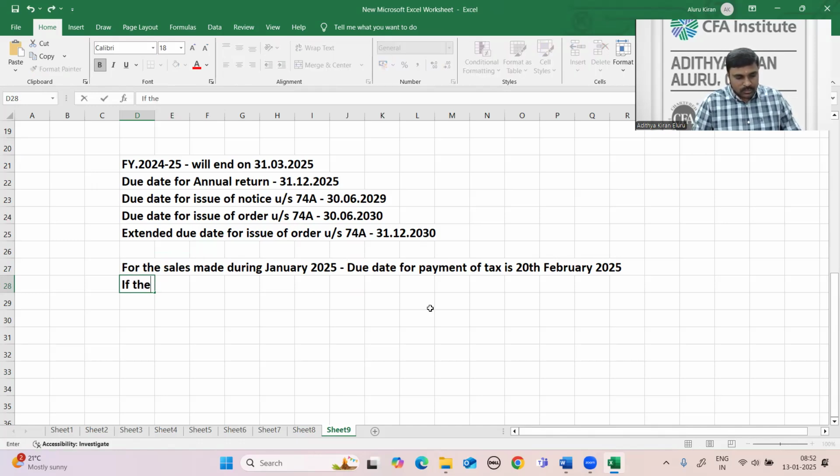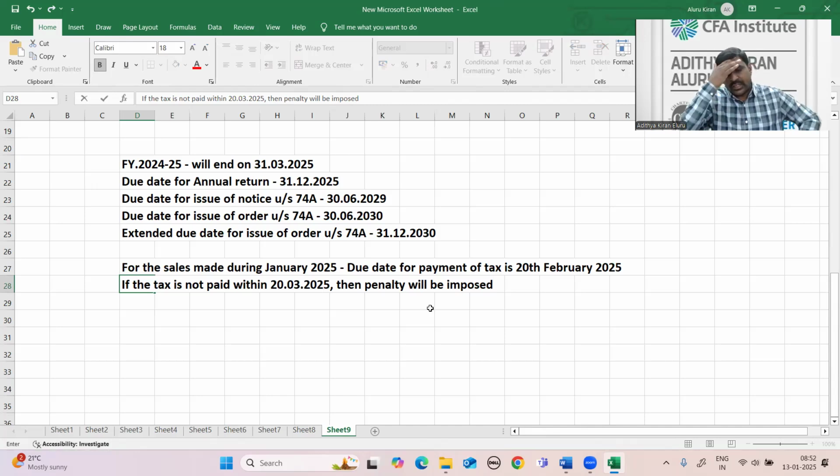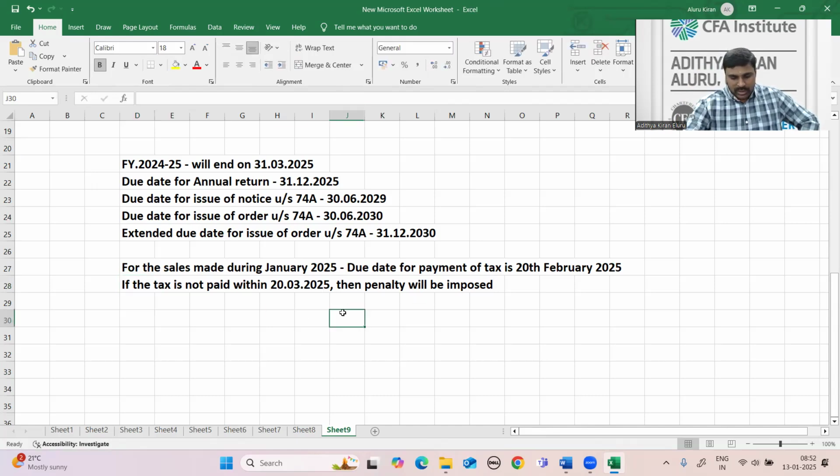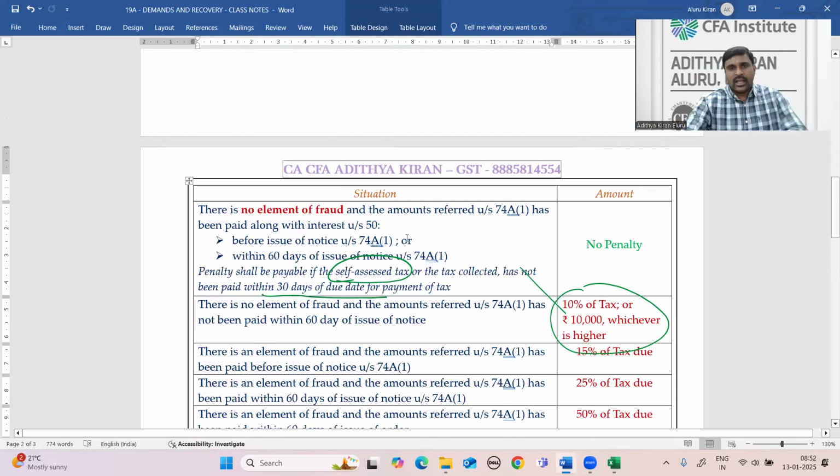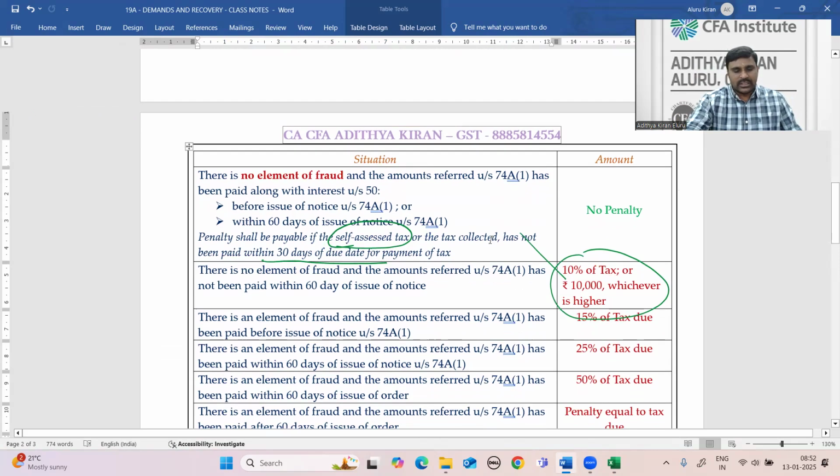If the tax is not paid within 20th March 2025, then penalty will be imposed. So self-assessed tax you need to pay within 30 days, otherwise penalty. How much penalty? 10% of the tax amount or 10,000, whichever is higher.